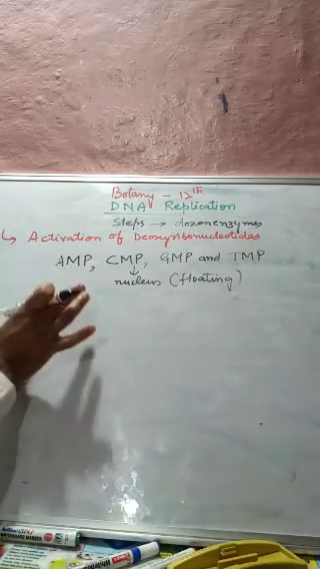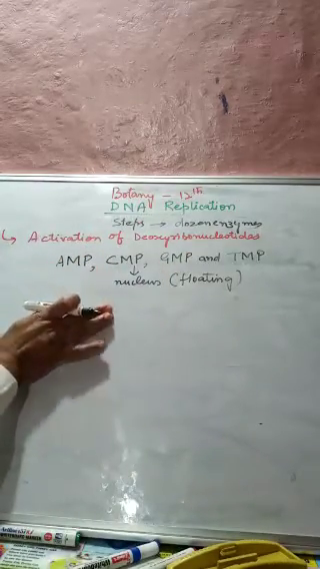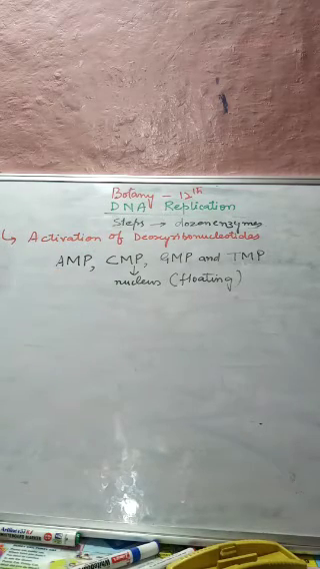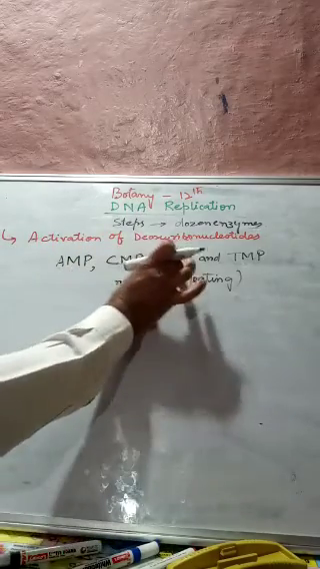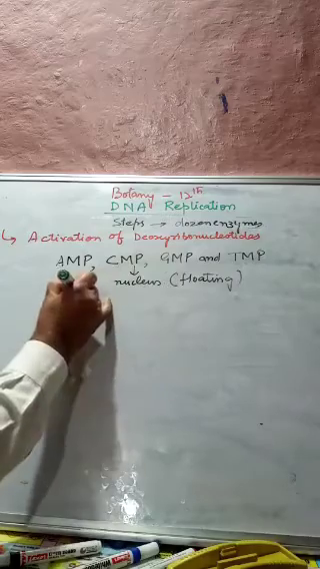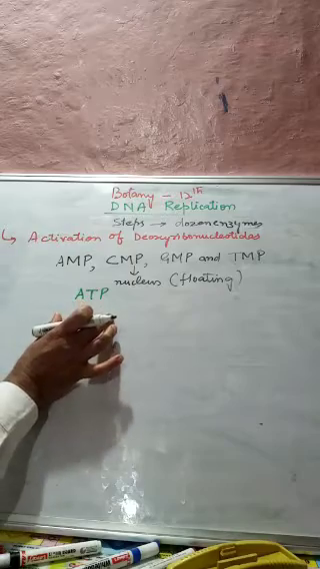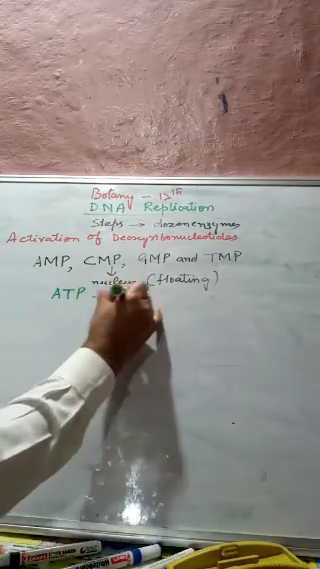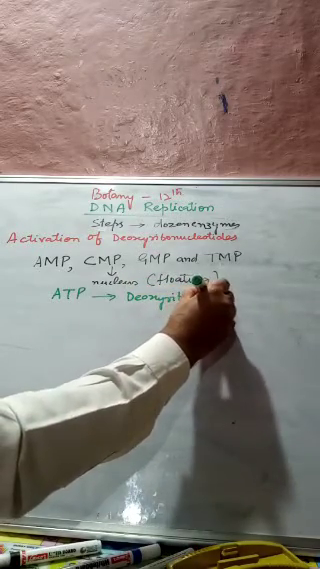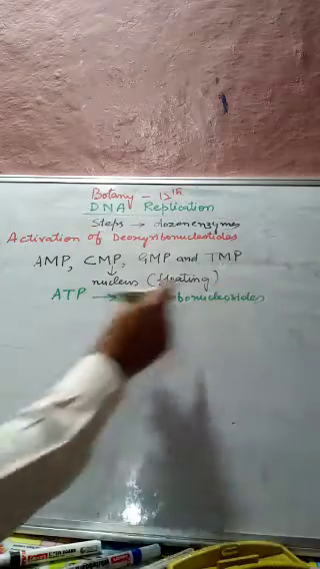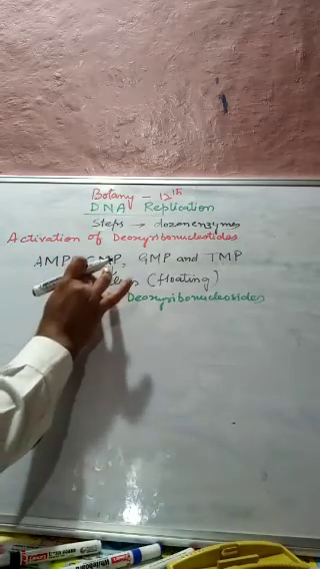Thus, in order to activate these nucleotides, they are activated by ATP. To activate this AMP, CMP, GMP, and TMP, what do we need? We need ATP, adenosine triphosphate, in order to form the deoxyribonucleoside. So these nucleotides are activated with the help of ATP.